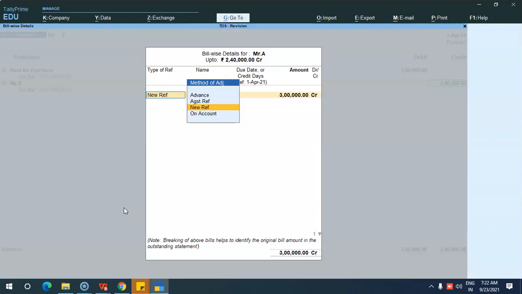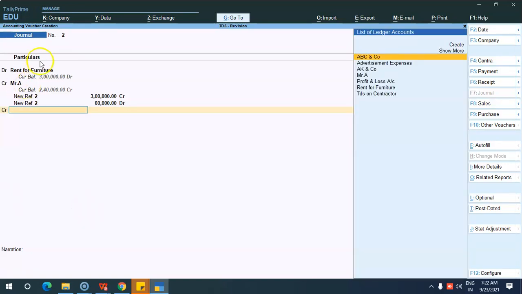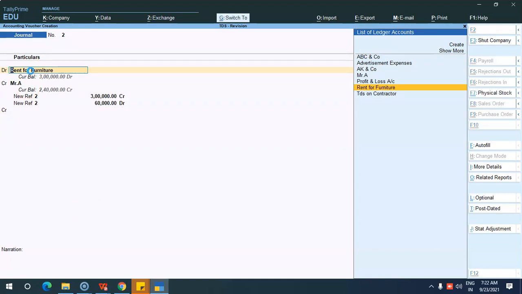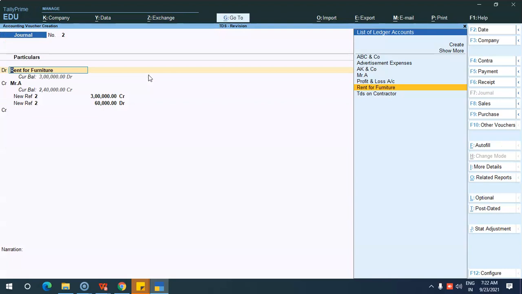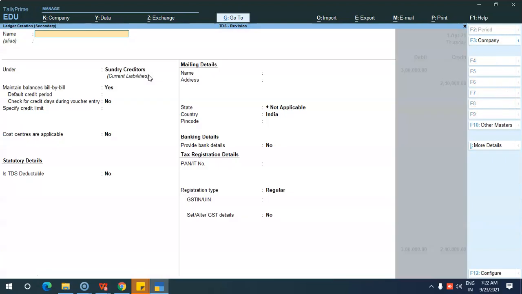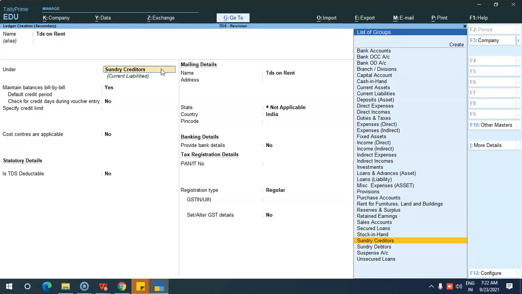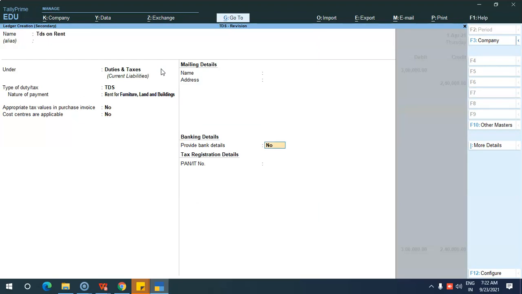Okay, see here, it automatically got calculated based on the group level. I have configured the TDS only at the group level, not at the rent on furniture ledger level. But I have created the rent on furniture ledger under the group rent for furniture, land and buildings, in which I have configured the TDS. So it automatically takes the group level. Then TDS on rent, under duties and taxes, TDS nature of payment.